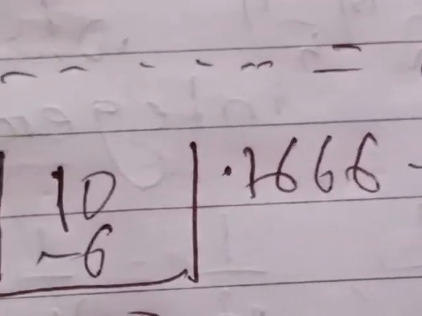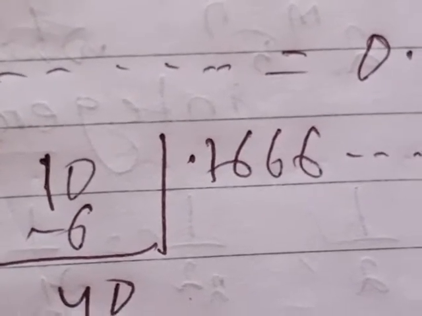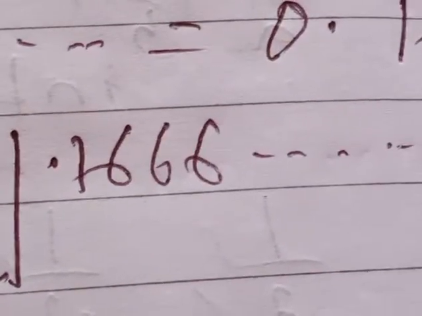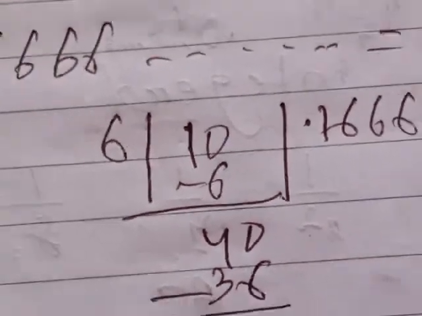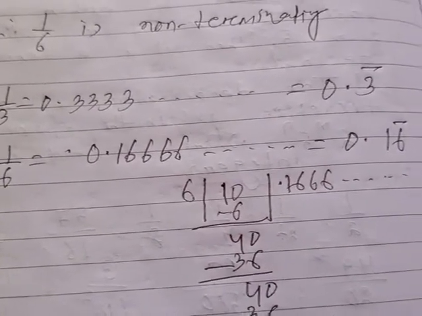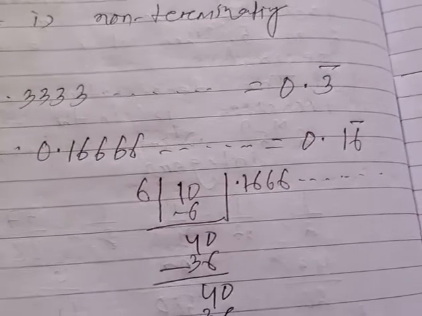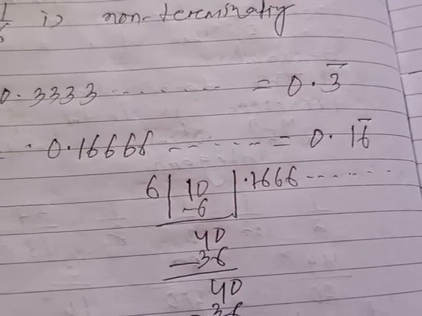Here in this decimal form 0.166, only the digit 6 is repeated an infinite number of times. In the quotient the same 6 is coming. So we can write 1 by 6 is equal to 0.166666 dot dot. You can also write 0.16 bar. Which digit is repeated?